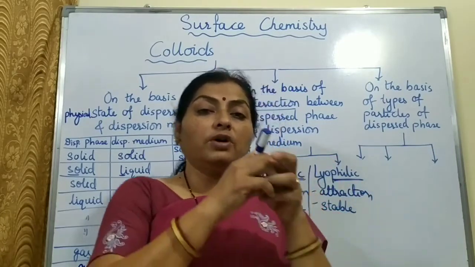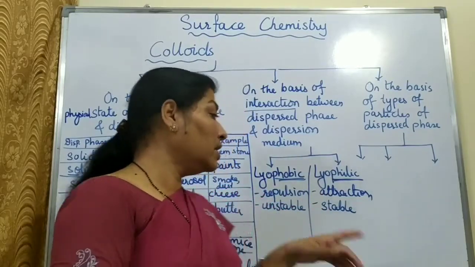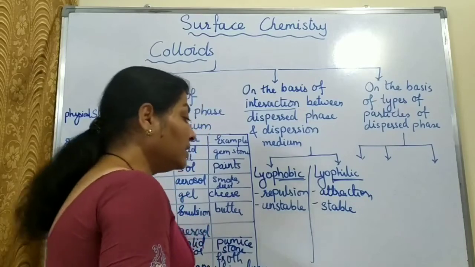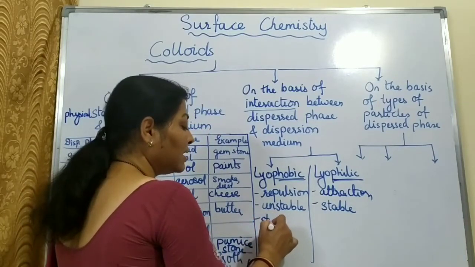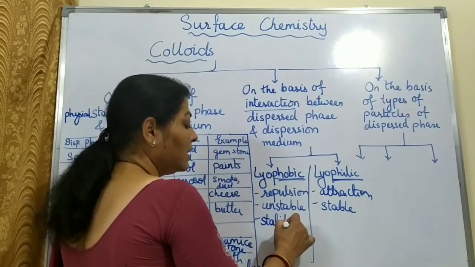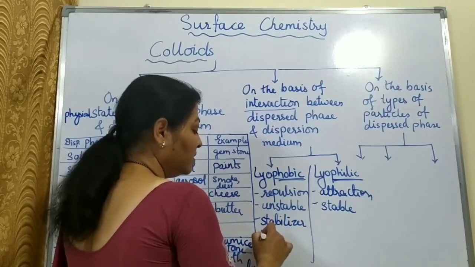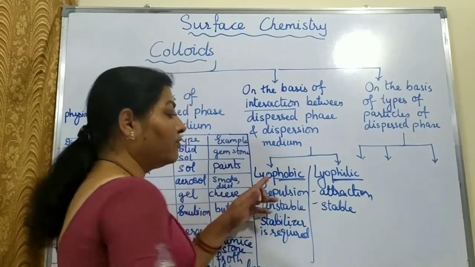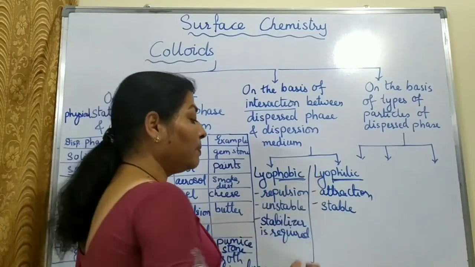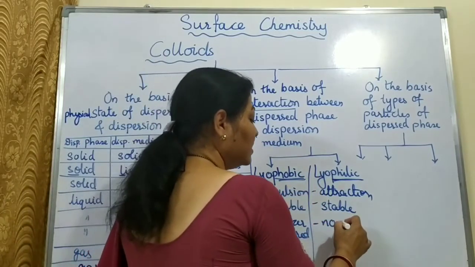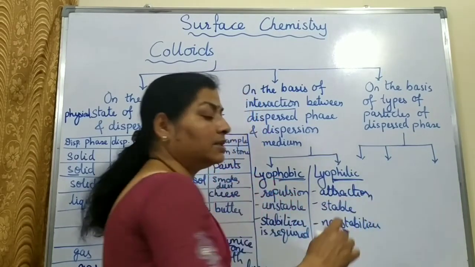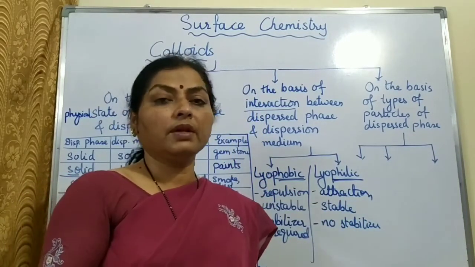If we want to keep them mixed with each other, we need to add some third substance, and that substance is known as a stabilizer. A stabilizer is required to prepare a lyophobic sol, and to prepare a lyophilic sol, no stabilizer is required. A lyophilic sol just gets prepared by mixing, that's all.